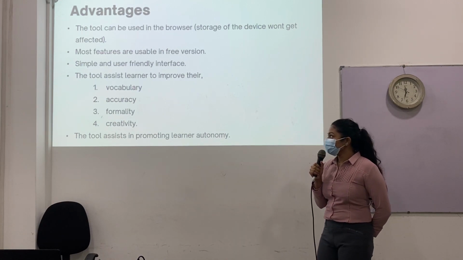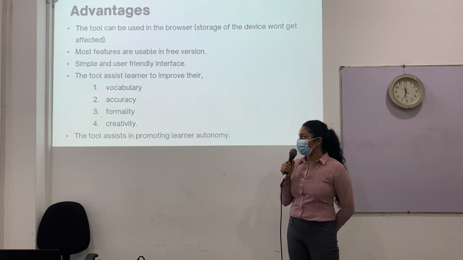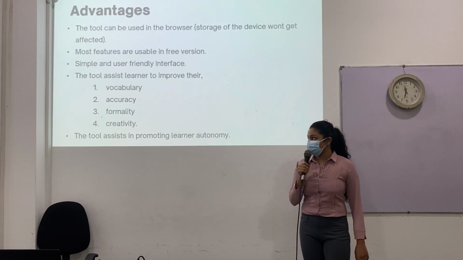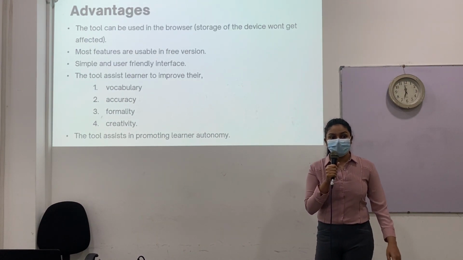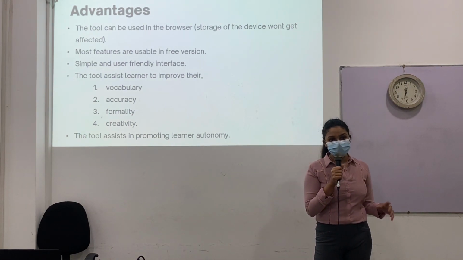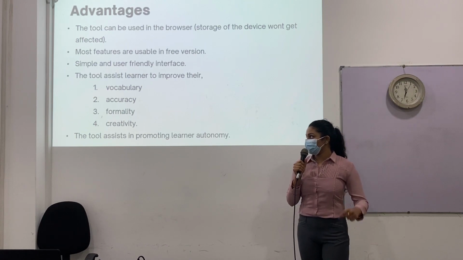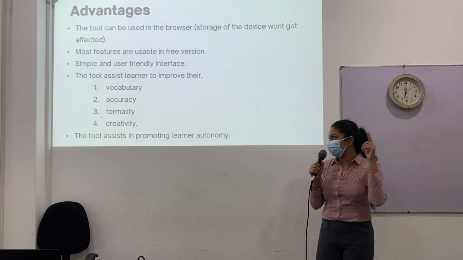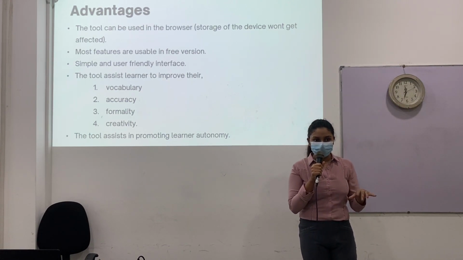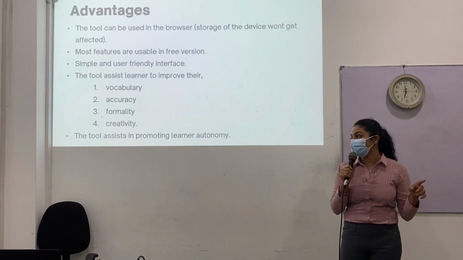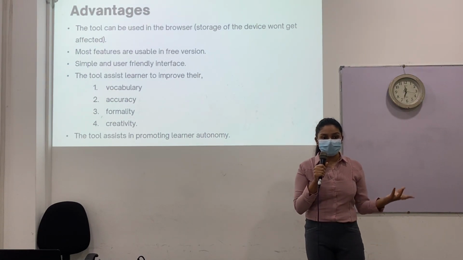And also the tool assists learners to improve their vocabulary, accuracy, formality, and creativity, which means, as you may have seen in the demonstration, the user could select their writing style, the genre-specific writing feature. So if they are going to write a formal academic report or a business report, they could click it and then write the report as a formal report, and they learn the vocabulary that is used in formal writing.